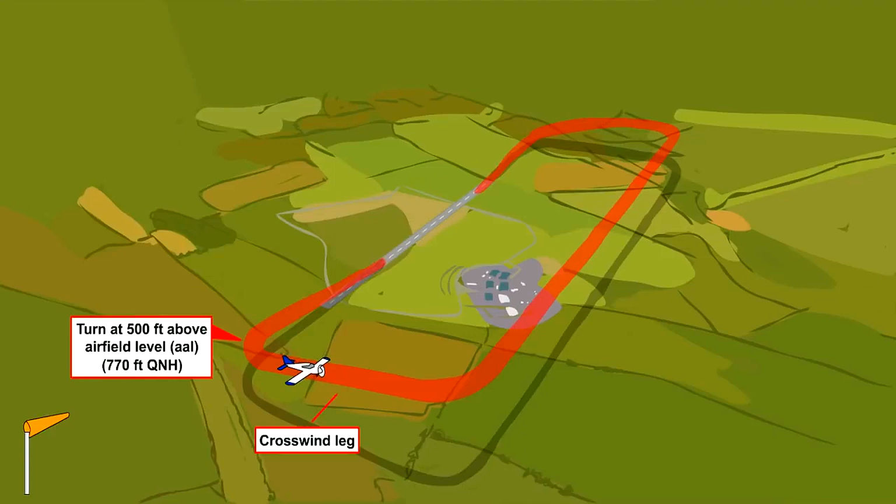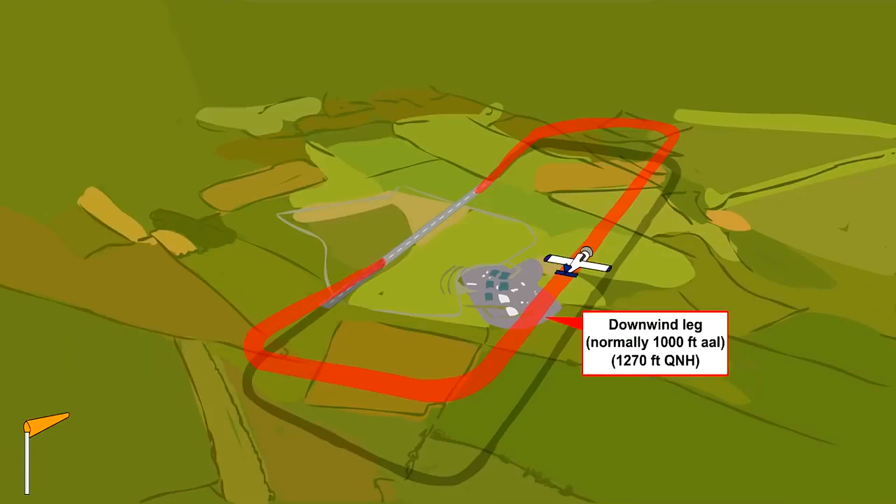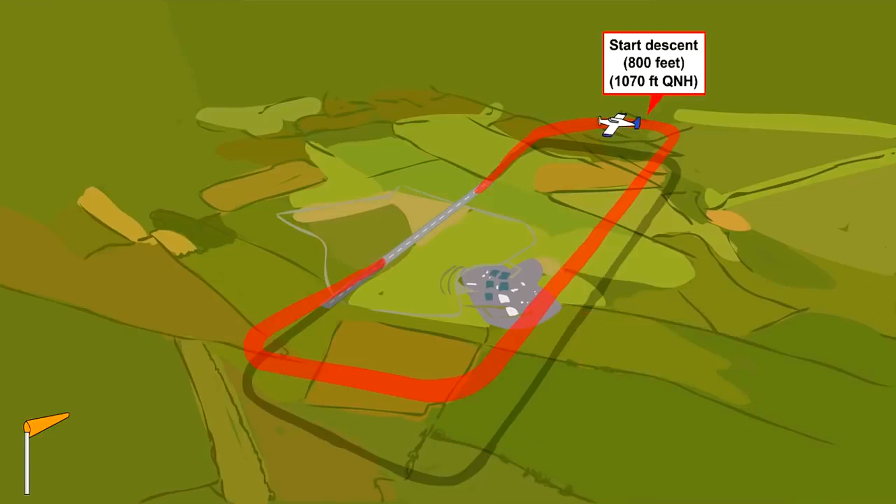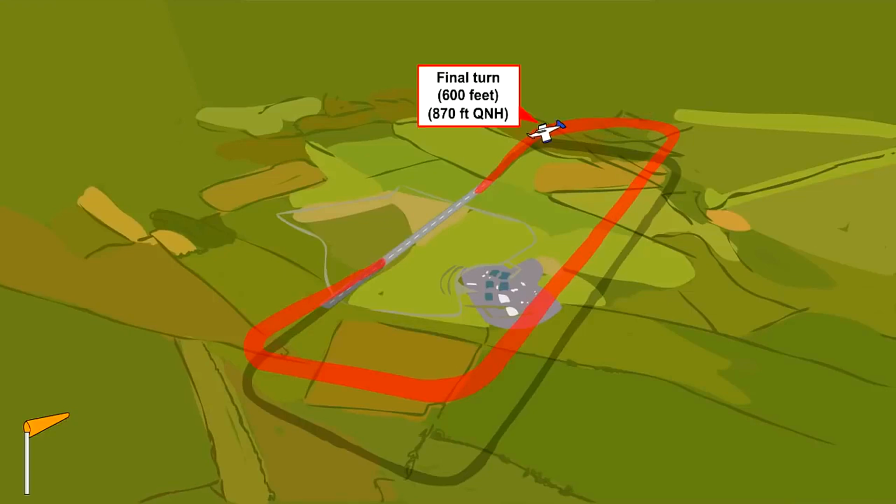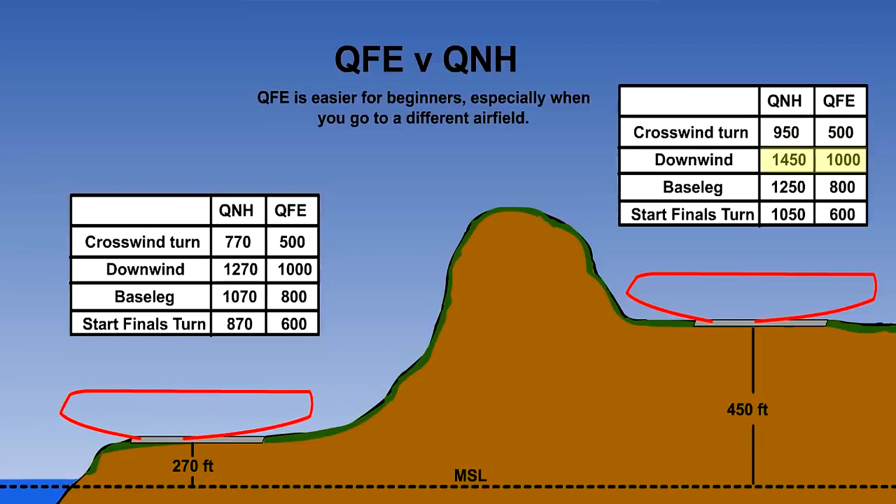Lose some height in the turn to begin the base leg at 800 feet and start the final turn at 600 feet. If the airfield elevation is, say, 270 feet, it is easier to remember these numbers than the QNH equivalent of 770, 1270, 1070, and 870.